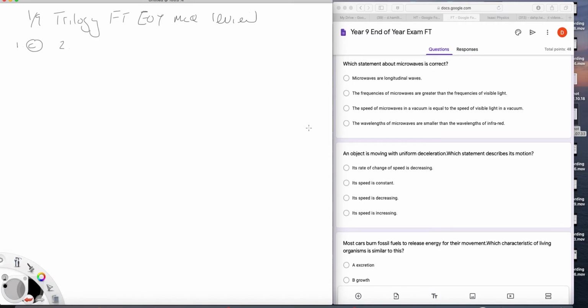Question 2. An object moving with uniform deceleration, which statement describes the motion? The rate of change of speed is uniform, so that's not true. Uniform means not changing. The speed is constant, well, it's decelerating, so that's not true. The speed is decreasing, that works. The speed is increasing, well, deceleration is a decrease, a rate of decrease, so it is C.